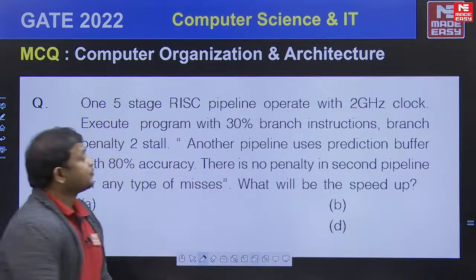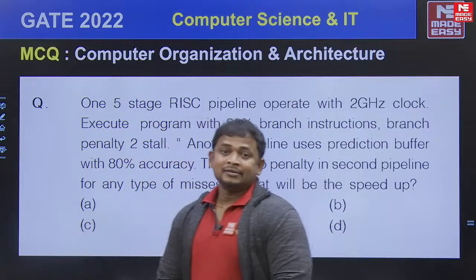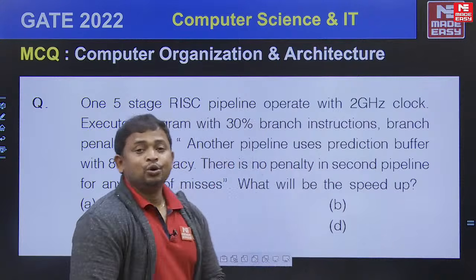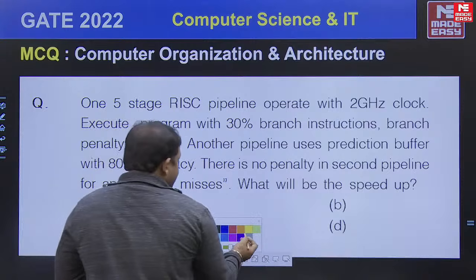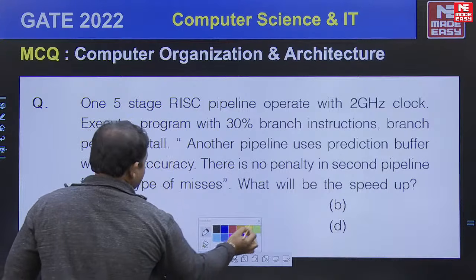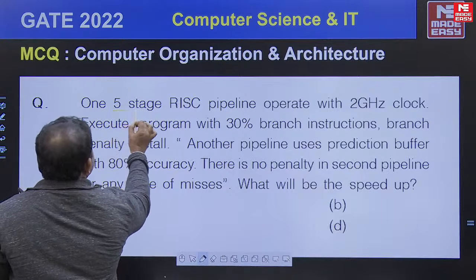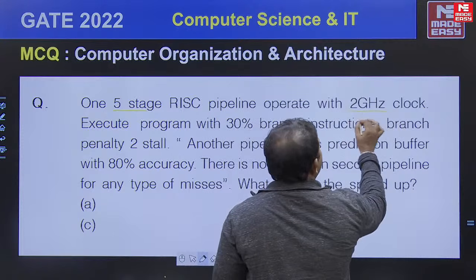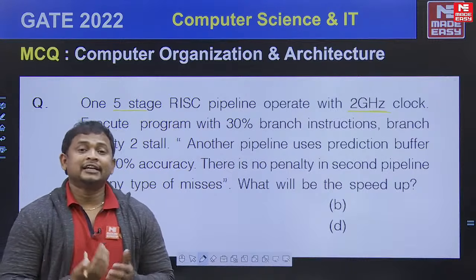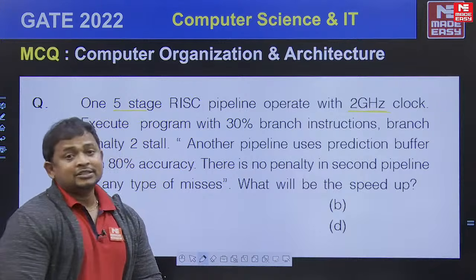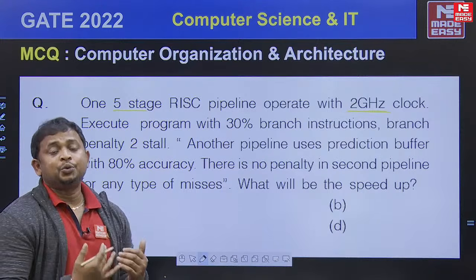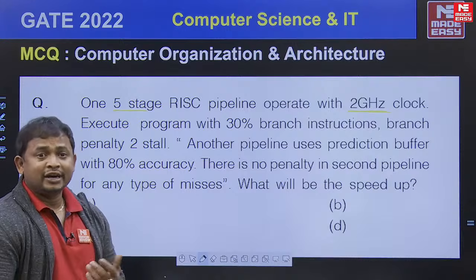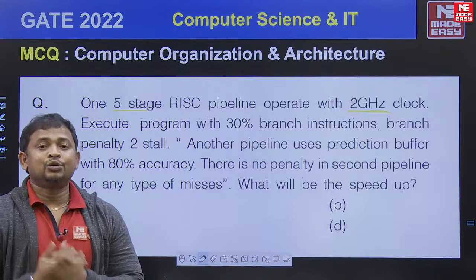Next question, from the computer organization subject, displayed on the screen. Just have a single look at this. In this question, what information is given? See this, consider a 5-stage pipeline operating with a 2 gigahertz clock. Clock frequency is given as 2 gigahertz. 2 gigahertz clock means cycle time equal to 1 by 2 gigahertz seconds, that is equal to 0.5 nanoseconds. When clock frequency is given, we can calculate the cycle time.